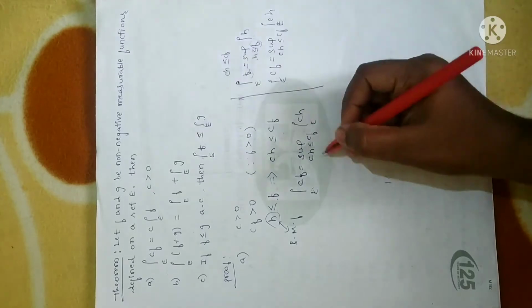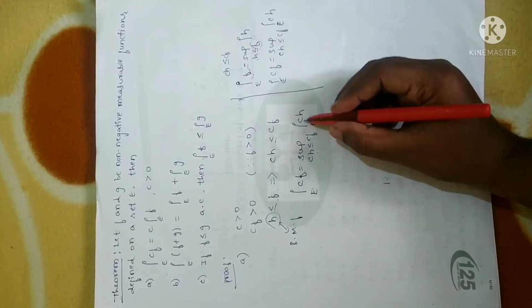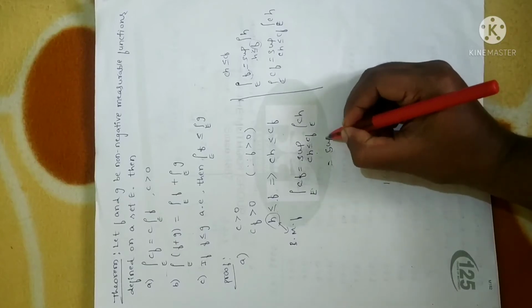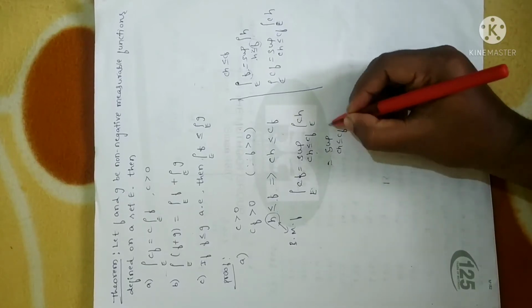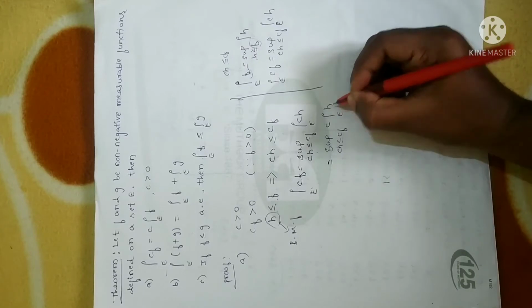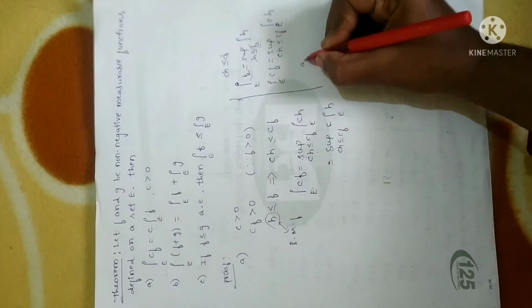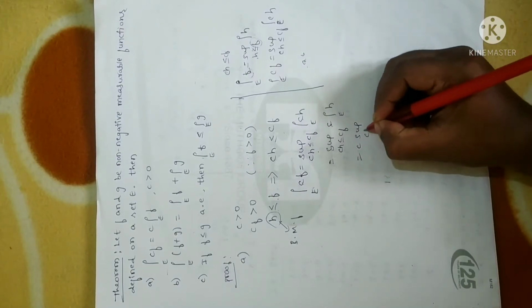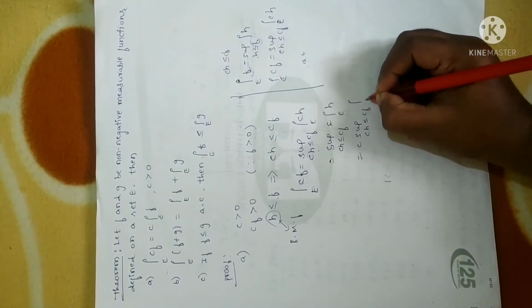That is what we have. So I have applied the concept. Now as per the property of integration, I can take the constant outside, so that I can write this as the supremum of cs less than or equal to cf, c into the integral over E of h. Now suppose if I have AB, I can write that as BA. So I can write c here and the supremum afterwards. So I will get this integral over E of h.